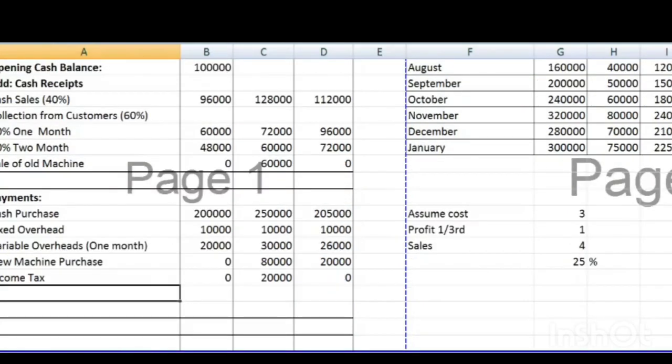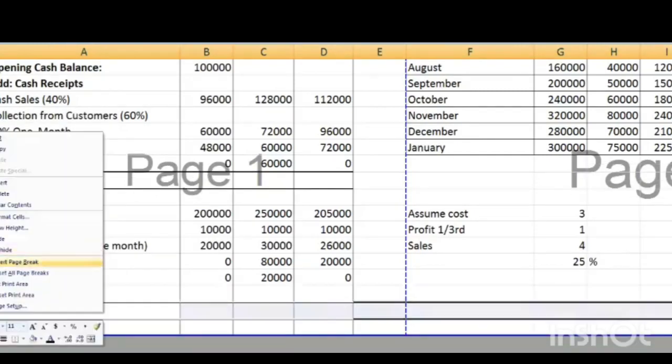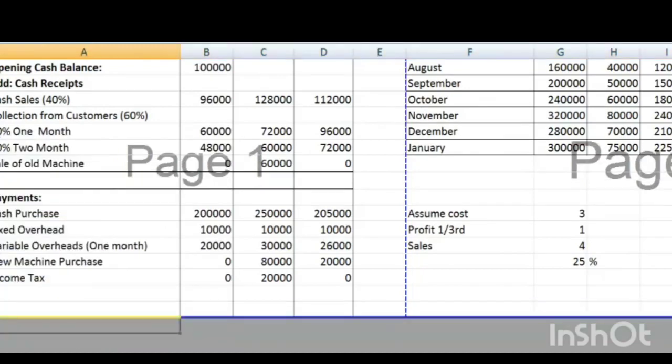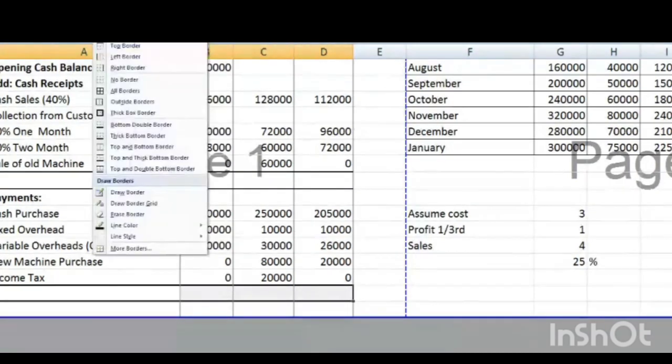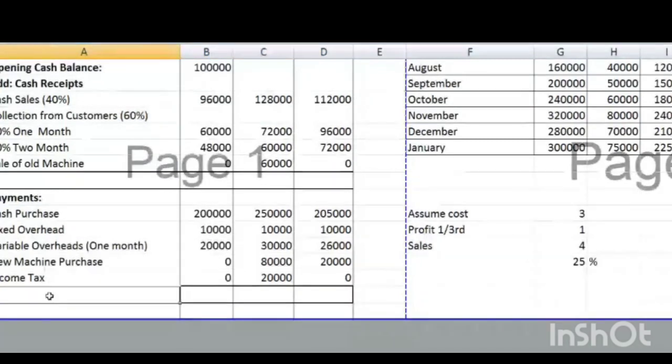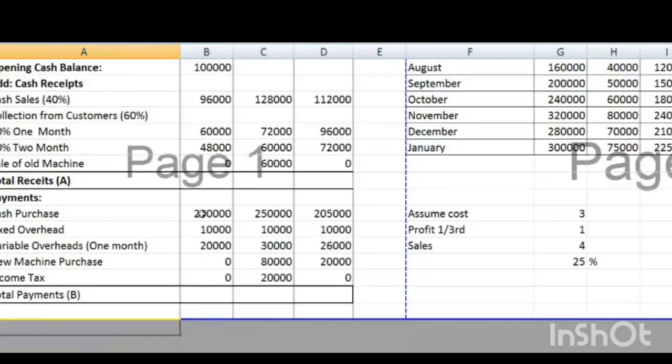How to complete it? Here is the total payments, which is called B. Here it is total receipts, which is called A. Now A minus B. First we make the total of it.